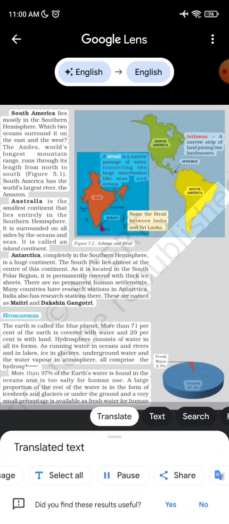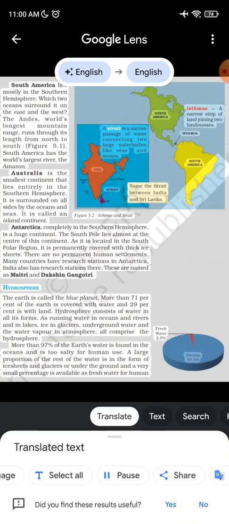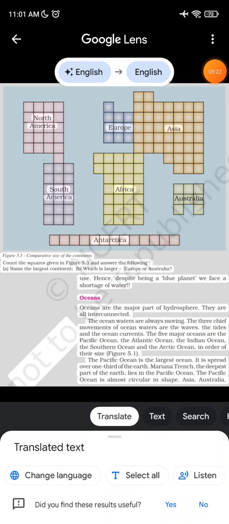More than 97% of the Earth's water is found in the oceans and is too salty for human use. A large proportion of the rest of the water is in the form of ice sheets and glaciers or under the ground, and a very small percentage is available as fresh water for humans. Fresh water 2.5%. Oceans 97.5%.